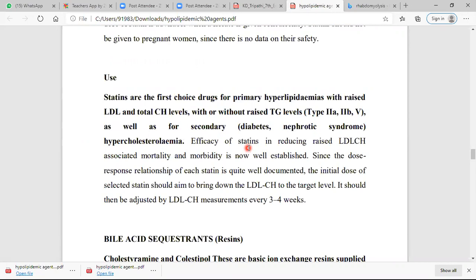Uses: it is a first stage drug for primary hyperlipidemia with raised LDL and total cholesterol levels, with or without raised triglyceride levels. So it is the first choice drug for primary hyperlipidemia as well as secondary hypercholesterolemia.